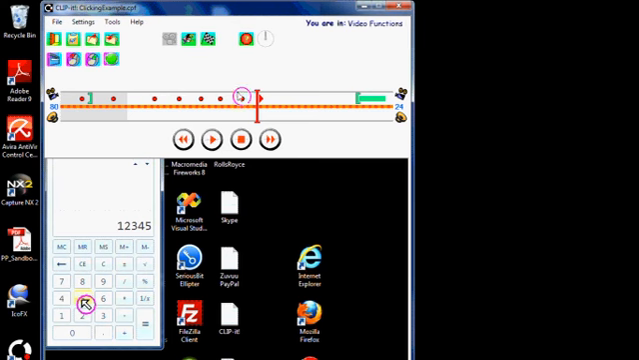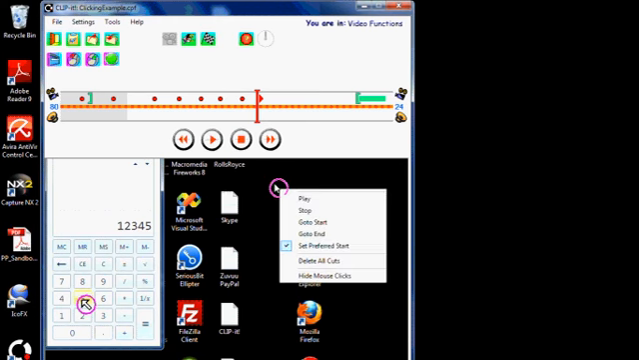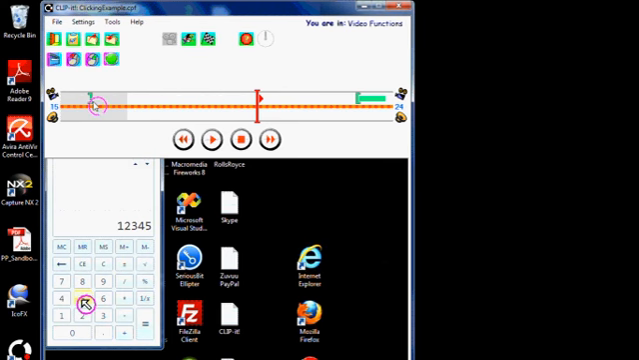One other option is that mouse clicks can sometimes get in the way when you're trying to do an edit. If you just put the mouse over the preview area, click the right mouse button and choose this option, hide mouse clicks, you'll see the mouse clicks have disappeared and will now not get in the way. Just bring them back by clicking again.